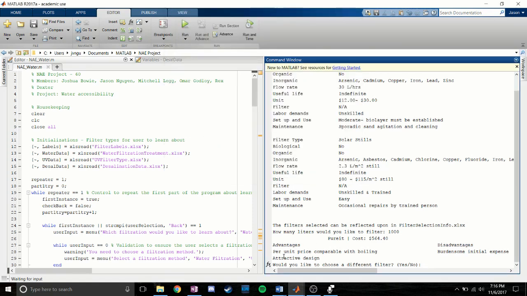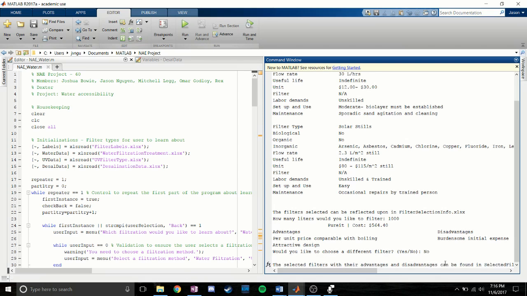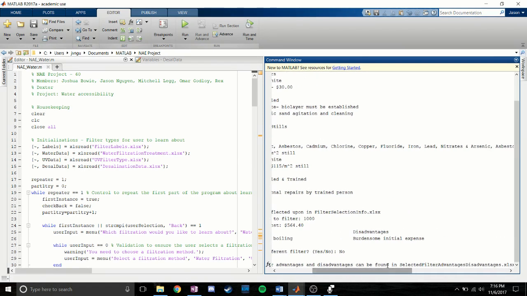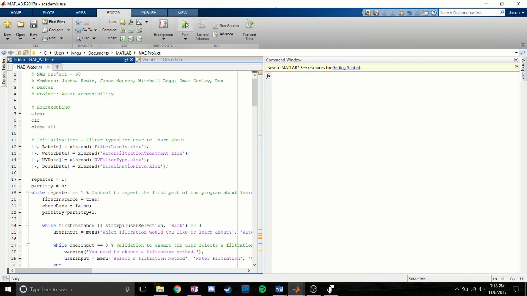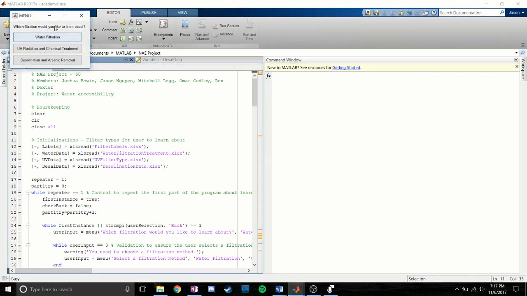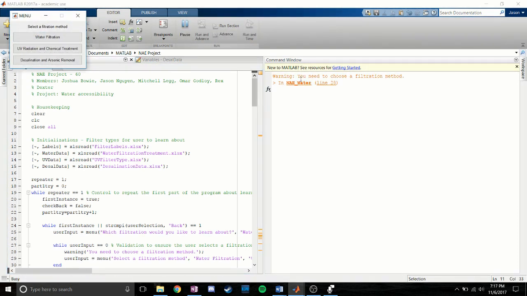Down here, we are now asked would we like to choose a different filter. If we select no, we see that the selected filter information with their advantages and disadvantages will then be displayed on the selected filter to advantages disadvantages Excel file. Rerunning the program this time, if we select the X, we can see that we are now required to choose a filtration method without exiting the program.